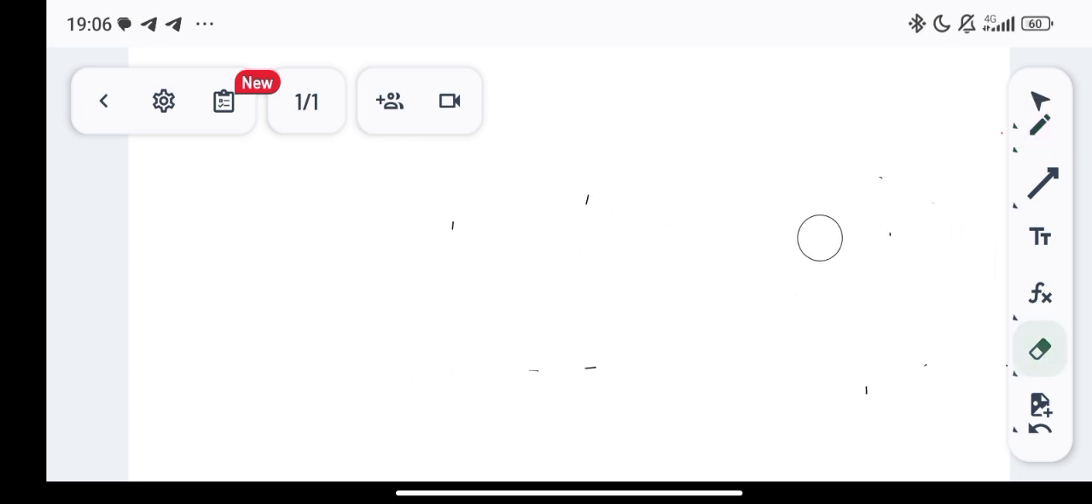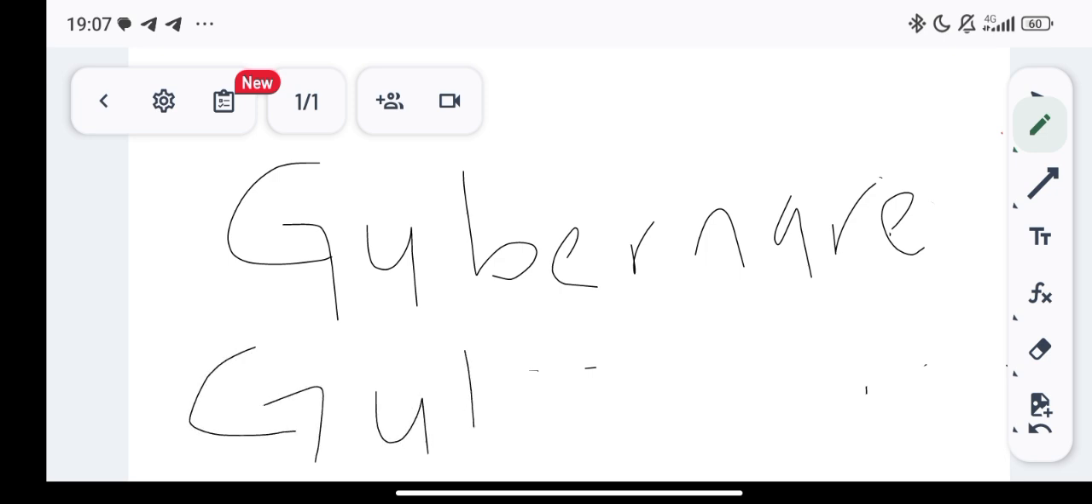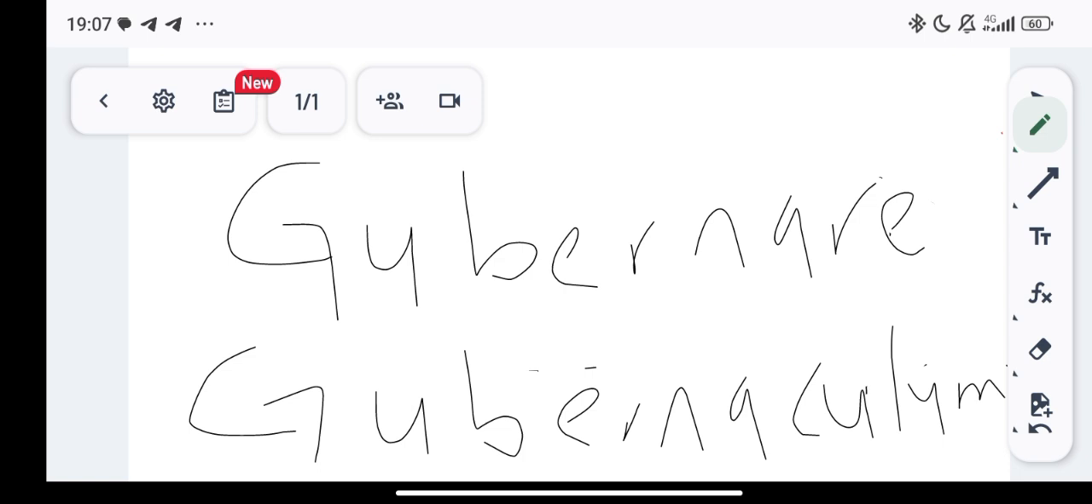Now, government can be derived from the two words gouverneur and gubernaculum. Let me write it here. From the Latin word gouverneur and from the Greek word gubernaculum. Now, these two words basically mean the governing of affairs, the manner in which the state is being ordered.